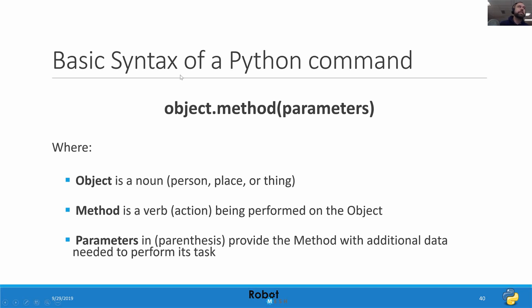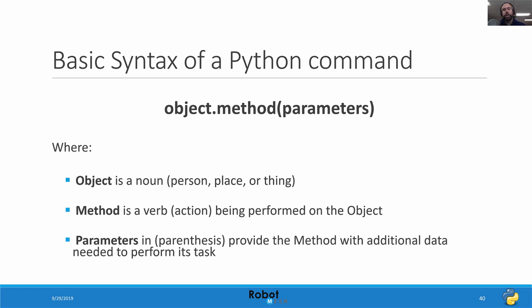So the basic idea of an object-oriented language is you have a thing called objects, which are basically nouns: persons, places, or things. So an example of an object might be a motor, might be a robot, might be the V5 brain or the VEX IQ brain. These are all nouns, right? They're all things. Methods, we can think of them as verbs or actions being performed on the object.